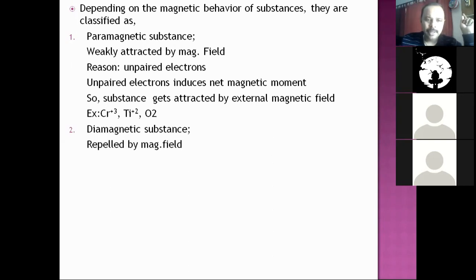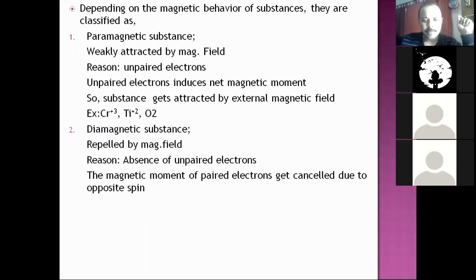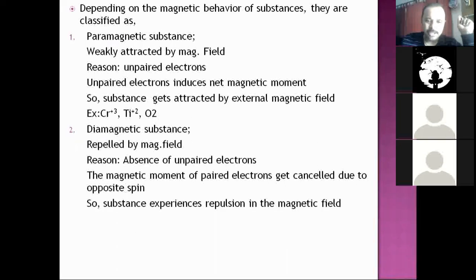Diamagnetic substances are repelled by an external magnetic field. What is the reason? Absence of unpaired electrons, or presence of paired electrons. The magnetic moments of paired electrons get cancelled due to opposite spin, so the substance experiences repulsion in the magnetic field. Some examples: titanium. Titanium atomic number is 22, so the electronic configuration is 3d2 4s2. Titanium +2 means 4s2 becomes 4s0, still there are 2 unpaired electrons in d. Whereas titanium +4 would have lost all 4 valence electrons, 2 from s and 2 from d, so it would be 3d0 4s0. No unpaired electron, so it is diamagnetic.